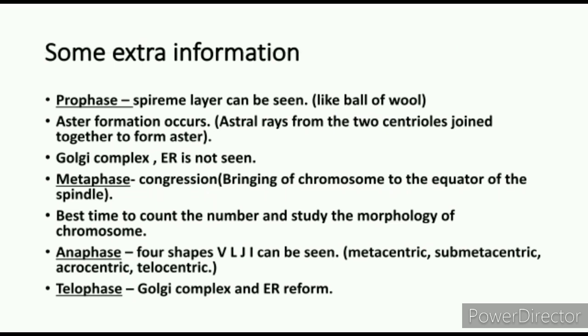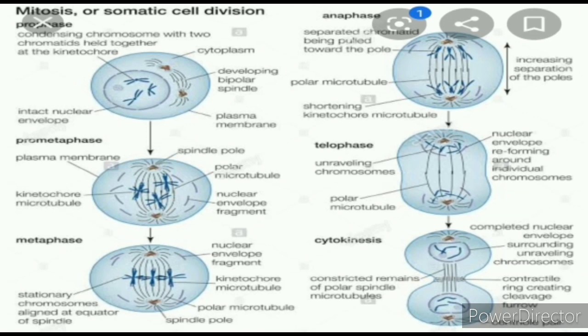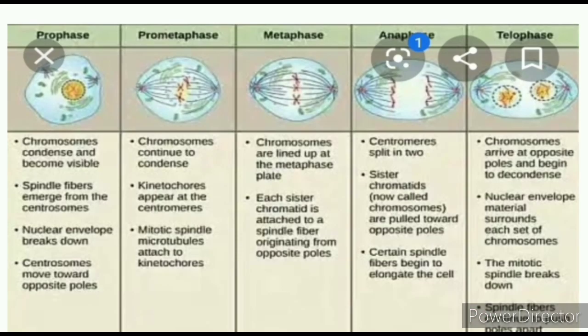Now we will see the last phase but not the least, that is the telophase. What are the key points? Chromosomes arrive at opposite poles and begin to decondense, meaning they were already condensed, so they start to decondense. Nuclear envelope material surrounds each set of chromosomes. The mitotic spindle breaks down. The spindle fibers continue to push the poles apart. It means the spindle fibers get broken down, the nuclear envelope starts to appear and decondensation occurs. So these are the main key points that you have to see.